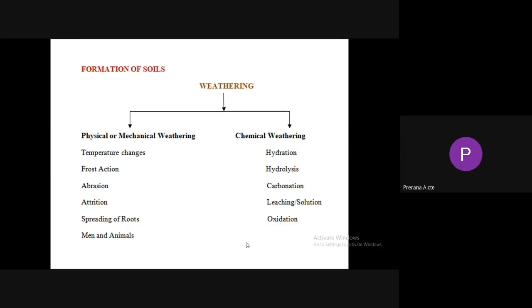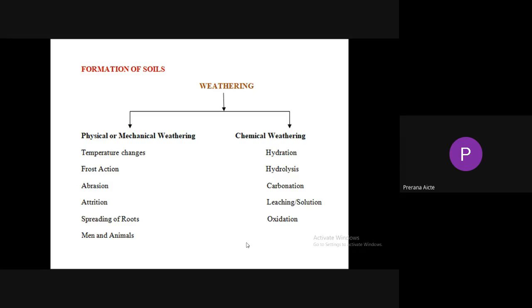Due to spreading of roots, there may also be breakdown of rock particles. At the same time, men also cause it, due to blasting of some hilly areas by human beings, soil is also formed. Some burrowing animals also convert the rock into small pieces, which is known as soil. In chemical weathering, we have hydration, hydrolysis, carbonation, leaching or solution, and oxidation.